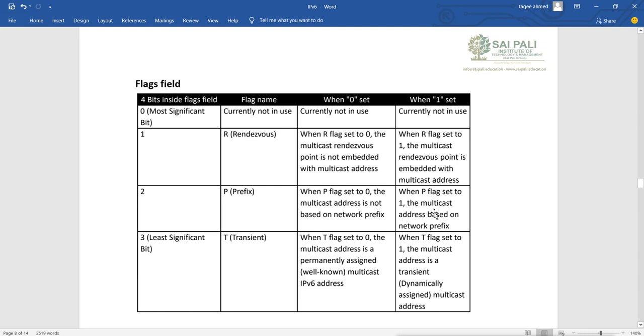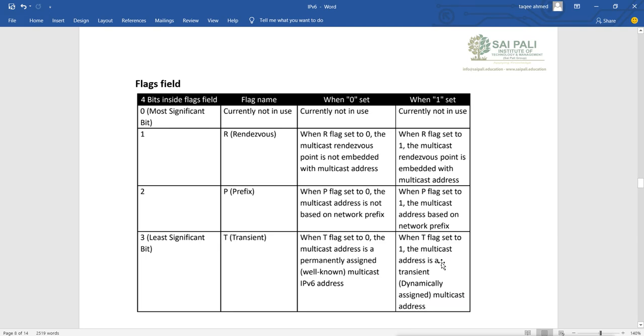Then the last, fourth bit, the least significant bit, is called T. T means transit. When the T flag is set to 0, the multicast address is a permanently assigned well-known multicast address, that is, a fixed multicast address. If the T flag is set to 1, the multicast address is transient, that means dynamically assigned. So it can change and change.